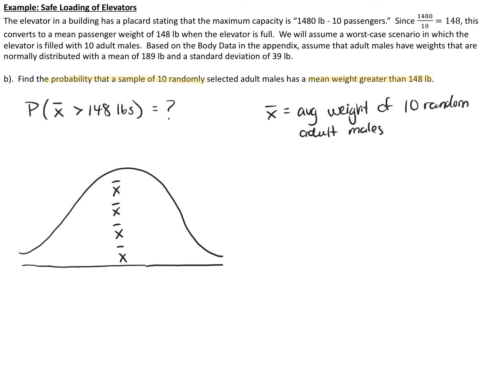Every time I take a group of 10 randomly selected adult males, I calculate their average, and that's what we call X bar.